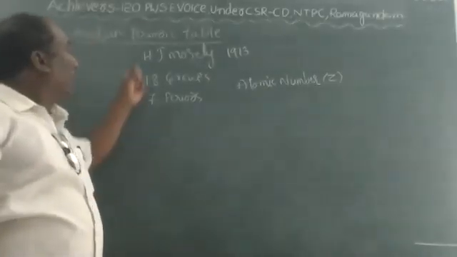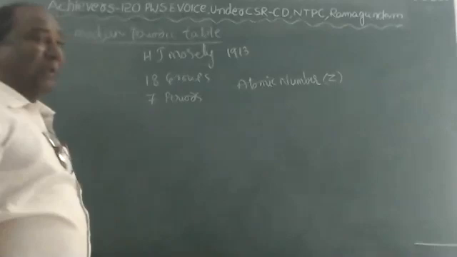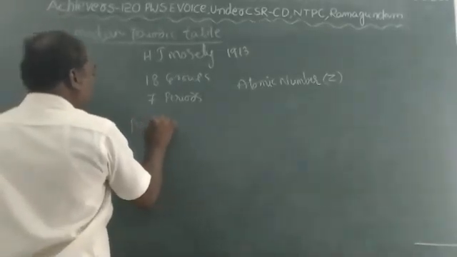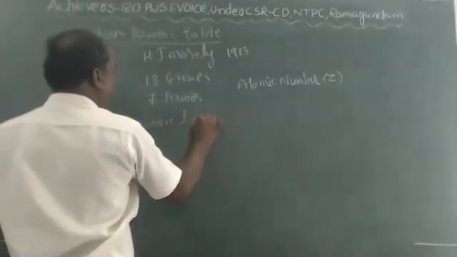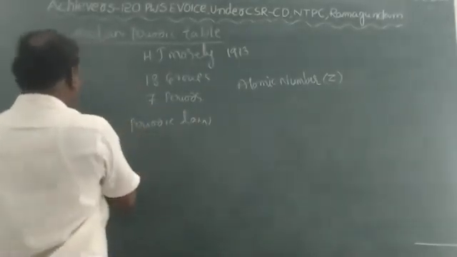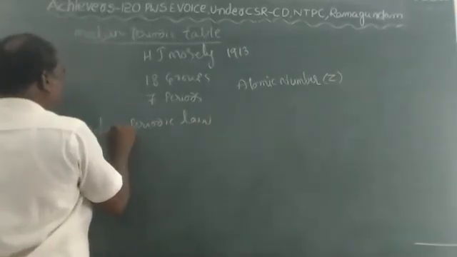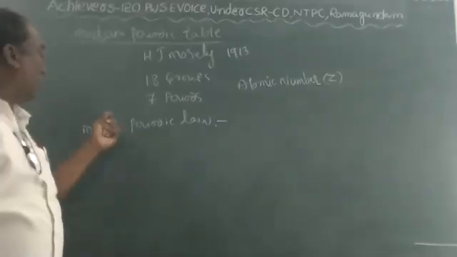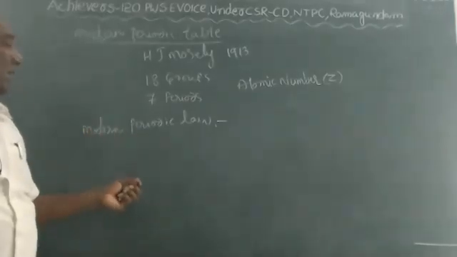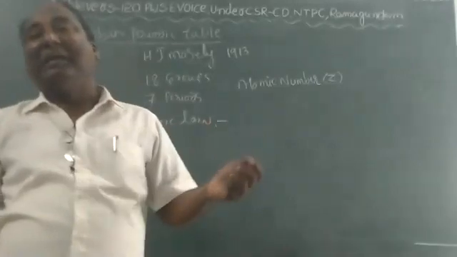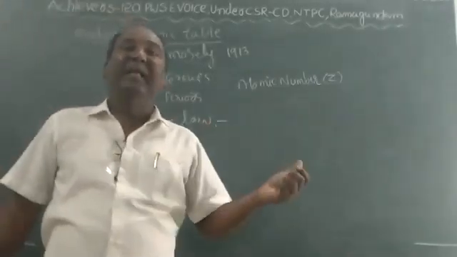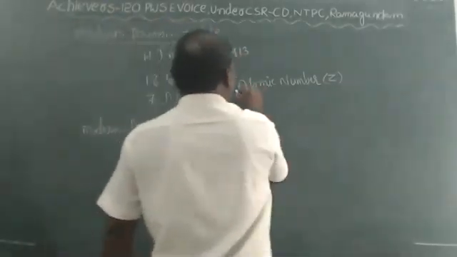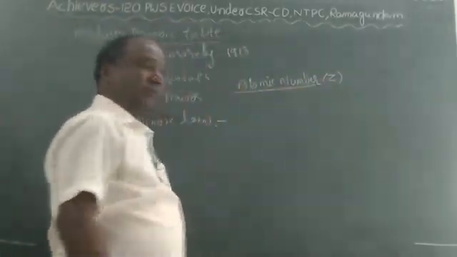So the modern periodic table, proposed by H.J. Moseley, comes with a periodic law. According to the modern periodic law, the physical and chemical properties of elements are periodic functions of their atomic number, because the modern periodic table is based on atomic number.